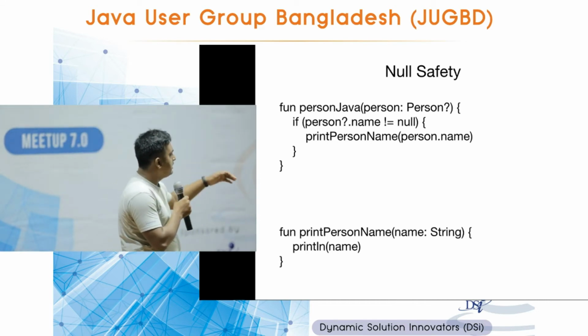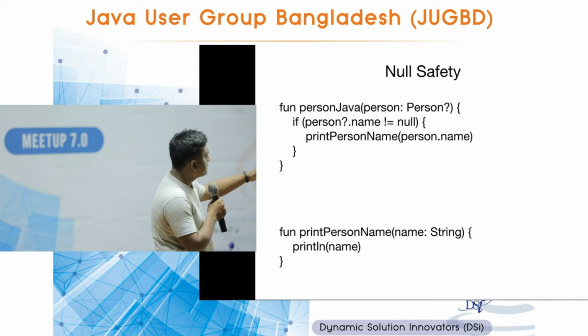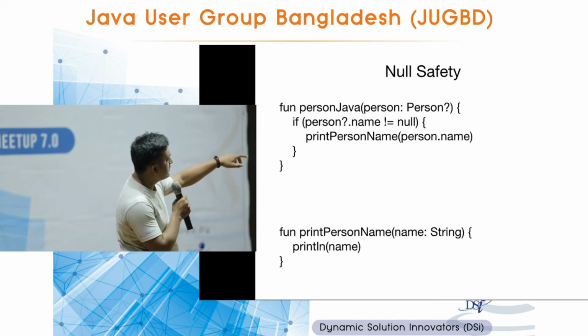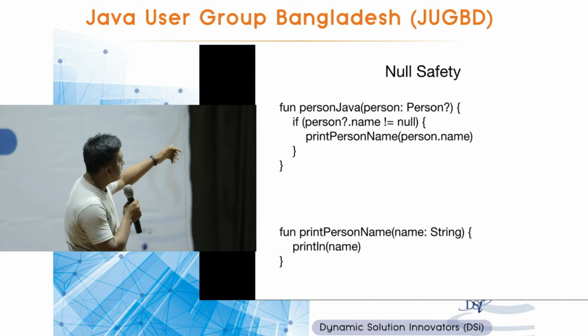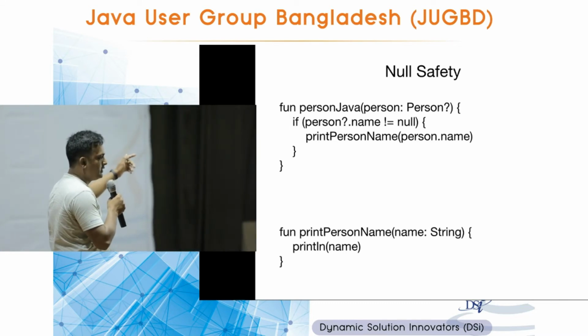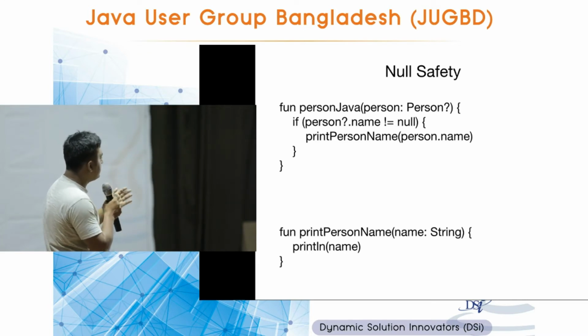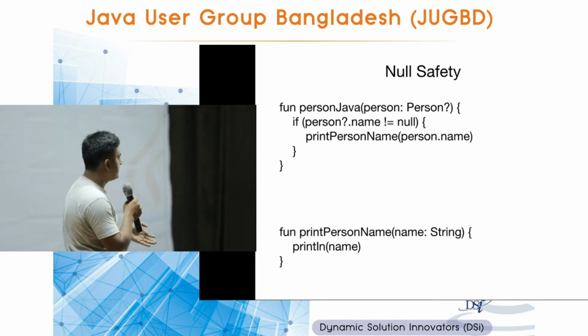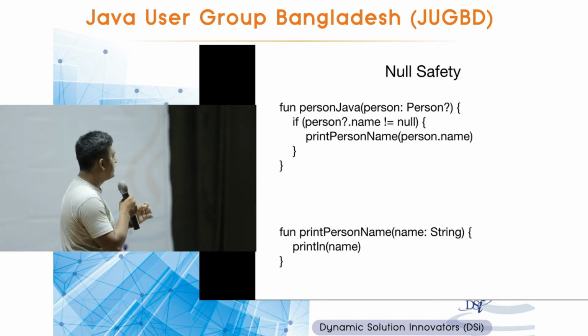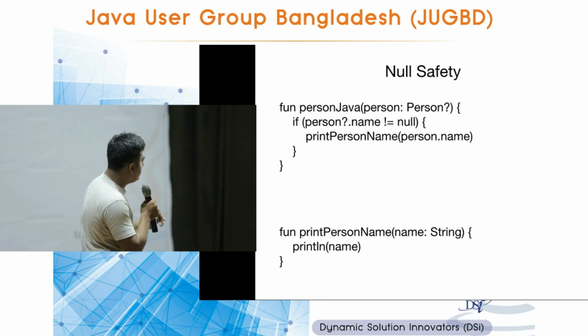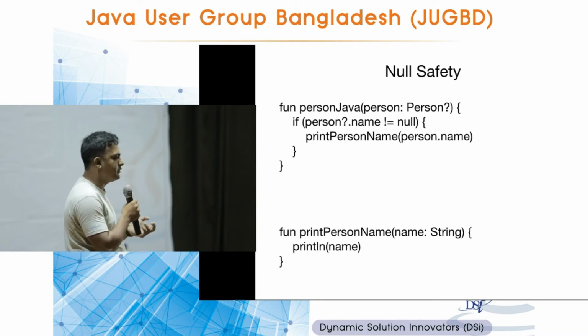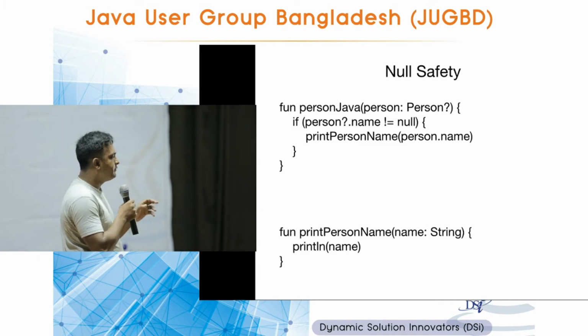But notice on the following line, you are calling printPersonName again, but now you are not putting that question mark, because Kotlin understands you already checked if it is null or not. That's why it came inside. So you don't need to do the checking again to call the following method. Of course, if you didn't check and directly called, that wouldn't be a successful call, because printPersonName takes a non-nullable object, and you are sending a nullable object. If you are using the safe operator question mark, in that case you have to use double exclamation marks to call this following method.